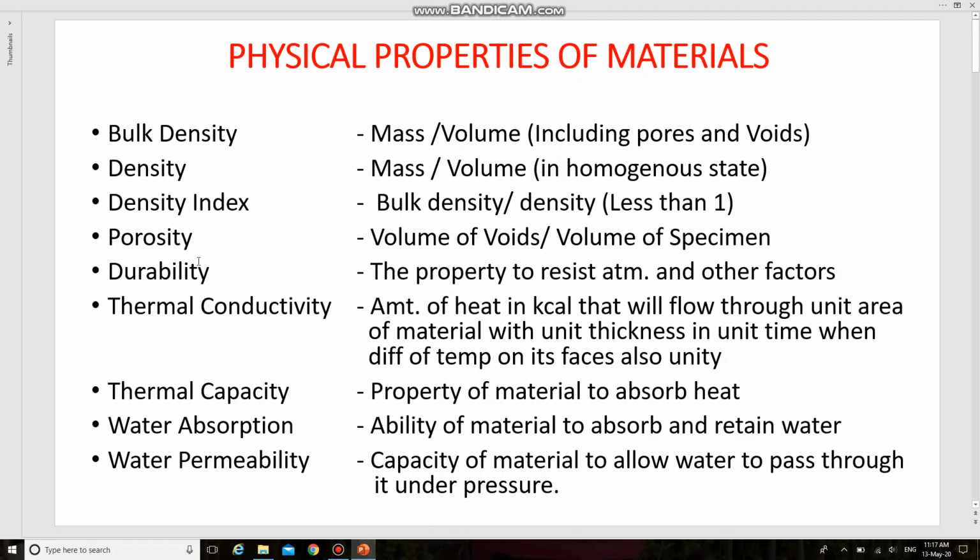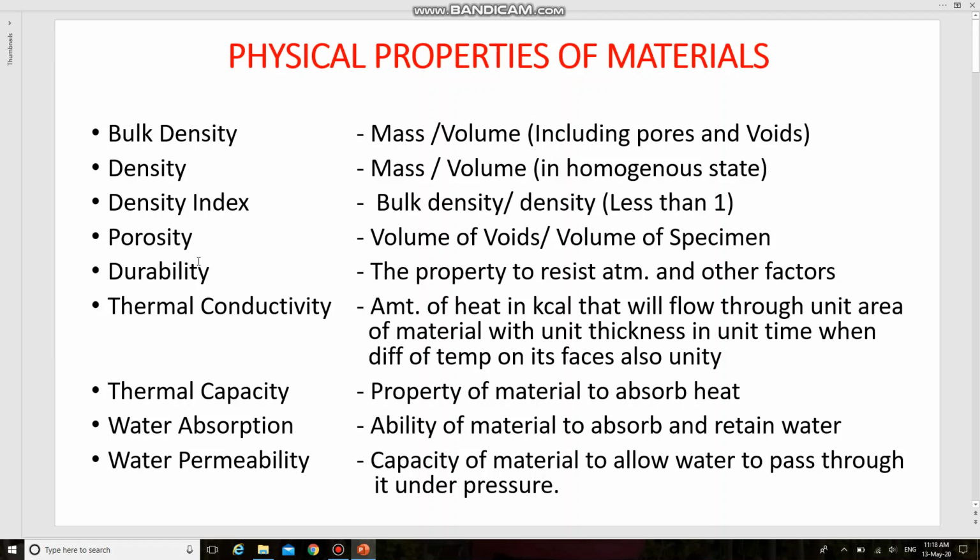So next one is thermal capacity. It is defined as the property of a material to absorb heat, and it is worked out by the equation T = H / (M (T2 - T1)), where T is the thermal capacity, H is the quantity of heat required to increase the temperature of the material from T1 to T2, and M is the mass of the material.